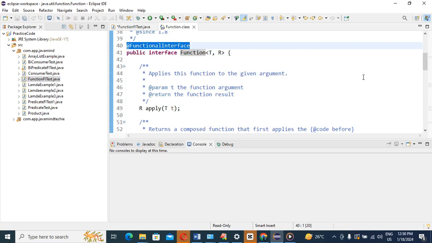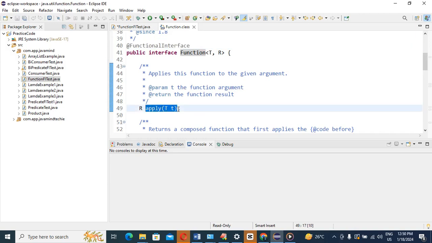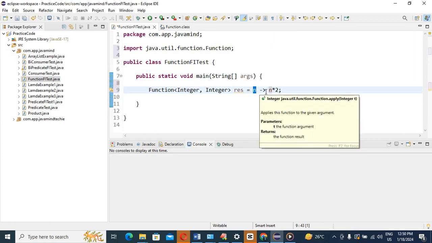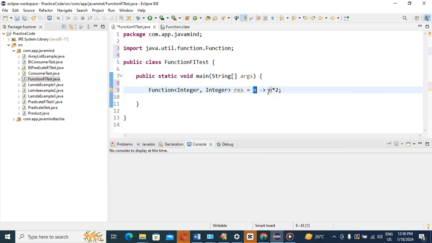Inside that functional interface, we have one abstract method, and that method name is apply. And that apply method expects one argument, that's why I have written it this way. So this is one argument. After that, the arrow mark, that is the syntax of the lambda expression, and the number is multiplied by 2. Got it? So how are we going to print the result?